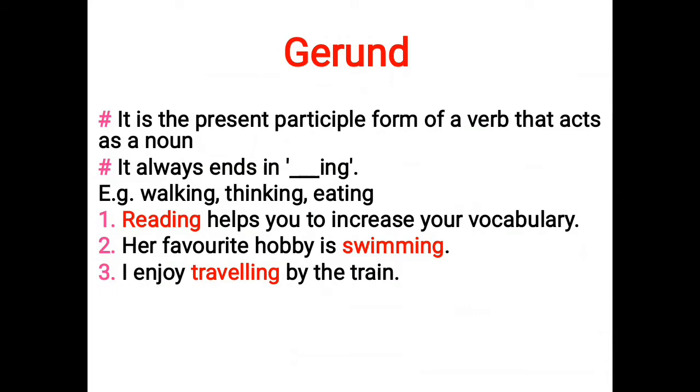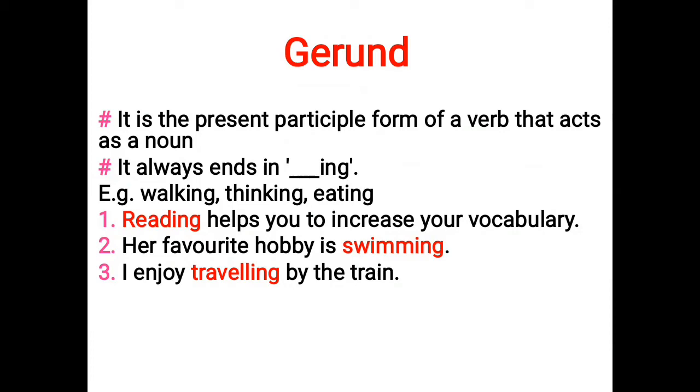The second sentence is: her favorite hobby is swimming. Here also swimming is the present participle form of a verb, and here it is functioning as a noun. So here also swimming is a gerund. And the last sentence is: I enjoy traveling by train. Traveling is the present participle form used as a noun over here, so it is also an example of a gerund.